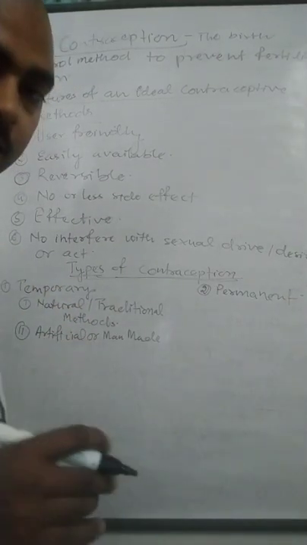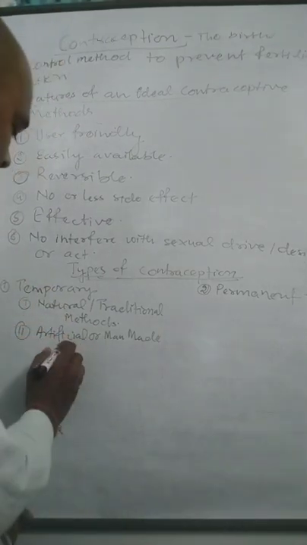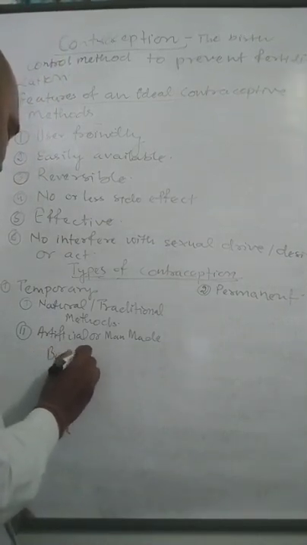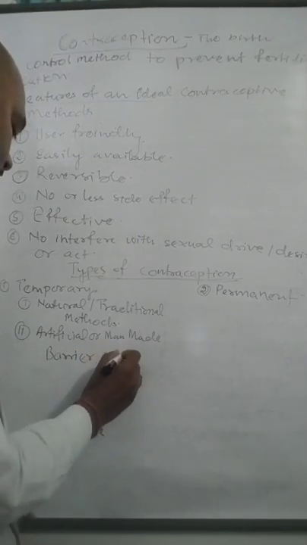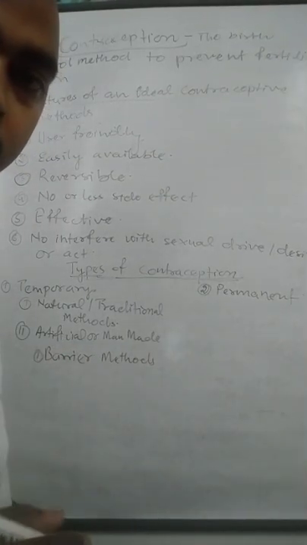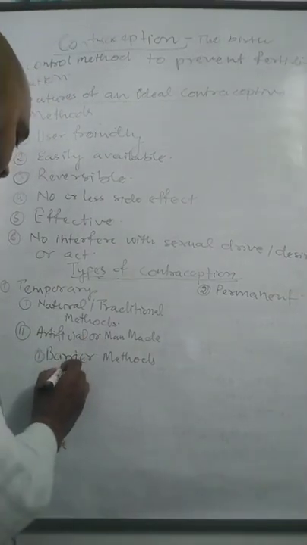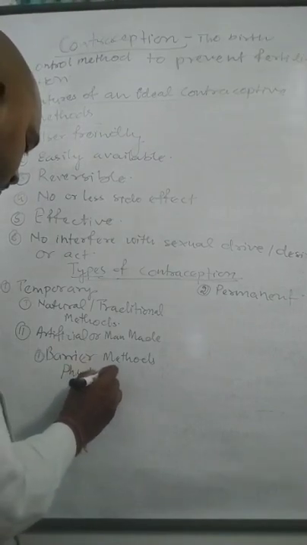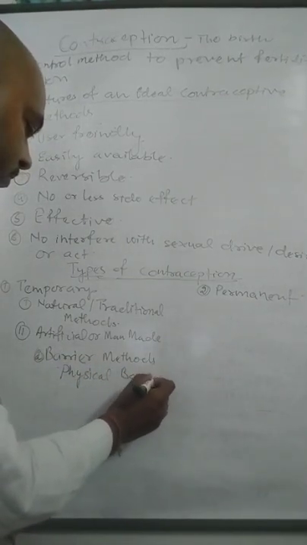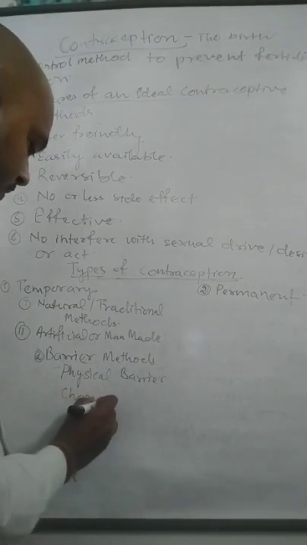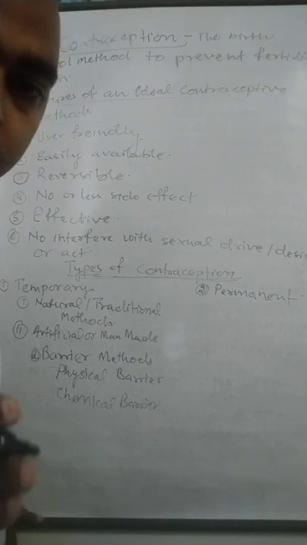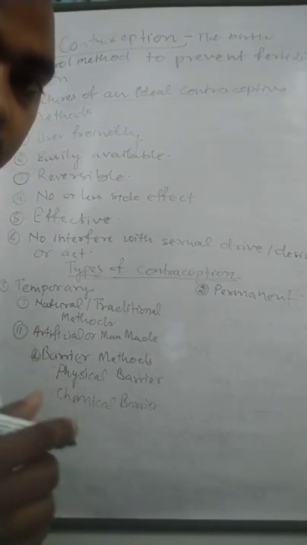The artificial can be divided into different categories. First is the barrier method, which is again divided into two categories, physical barrier and chemical barrier.